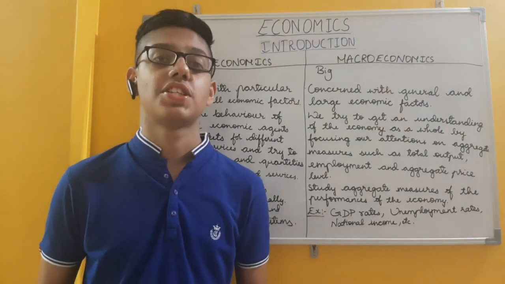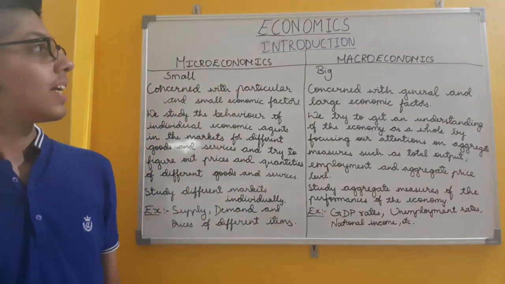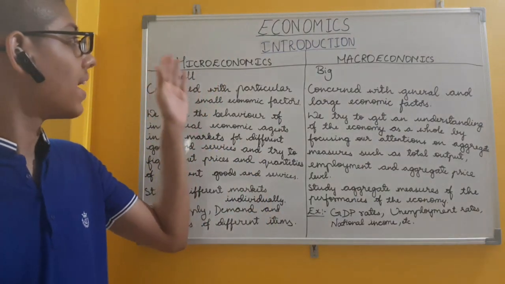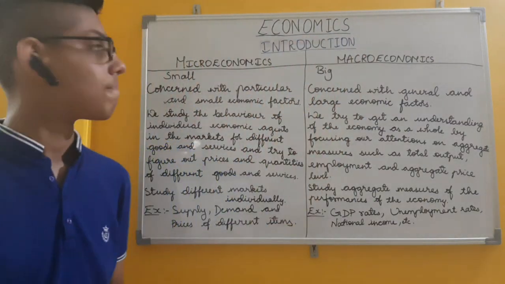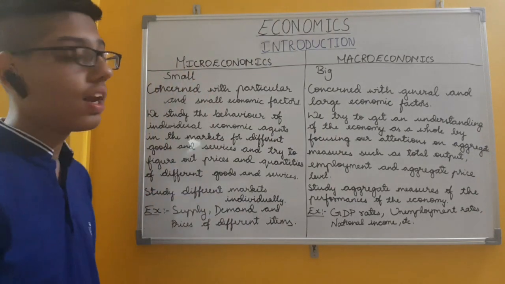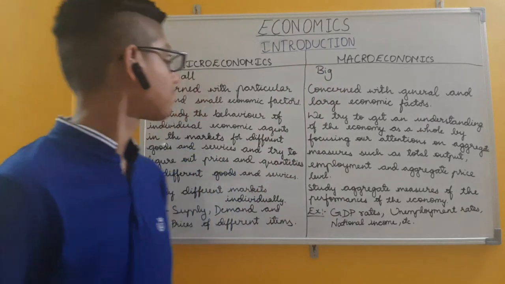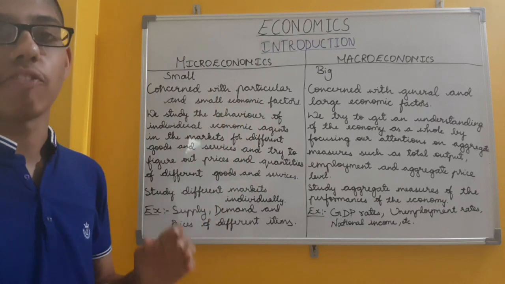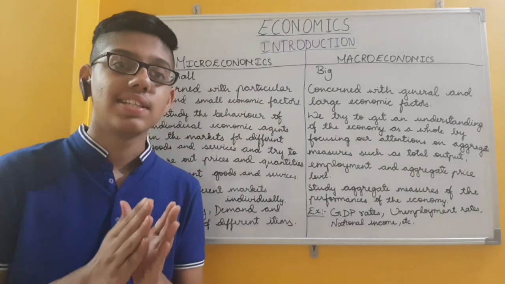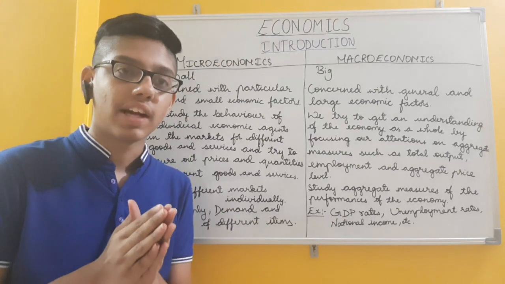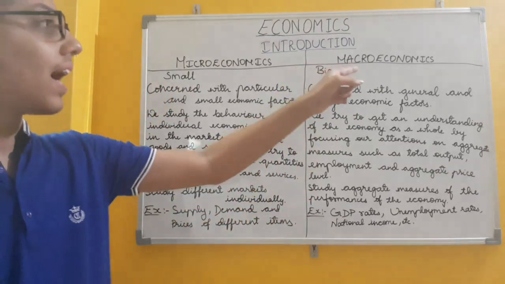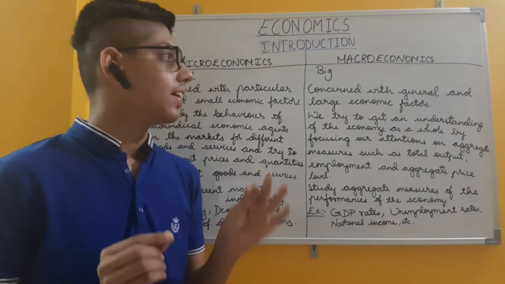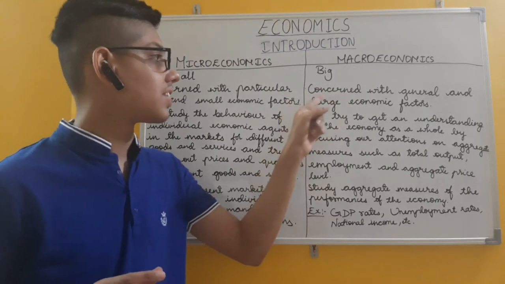Now the last topic of this chapter is microeconomics and macroeconomics. Let us know the differences between microeconomics and macroeconomics. Micro means small and macro means big. So microeconomics is concerned with particular and small economic factors, and macroeconomics is concerned with general and large economic factors.